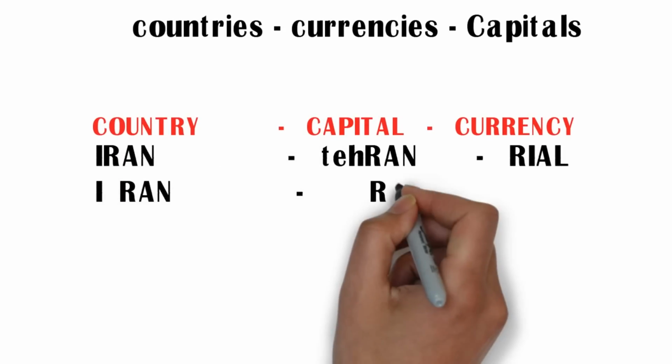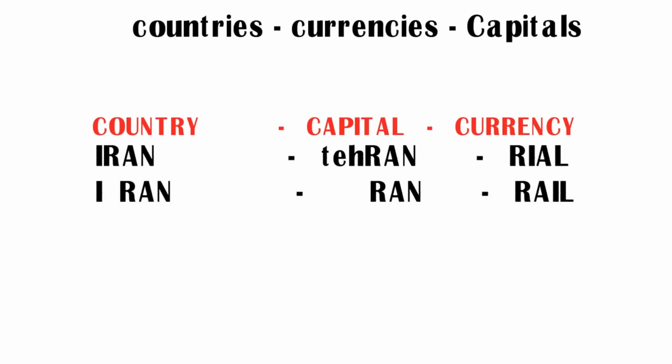Today we are going to see country Iran. Its capital is Tehran and its currency is Riyal. I repeat, country Iran, capital is Tehran and its currency is Riyal. But how to remember Iran, capital and currency? Let us see the trick here.